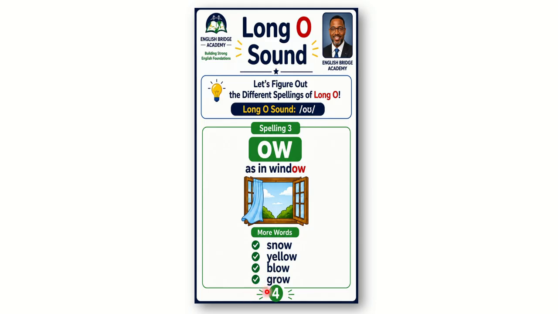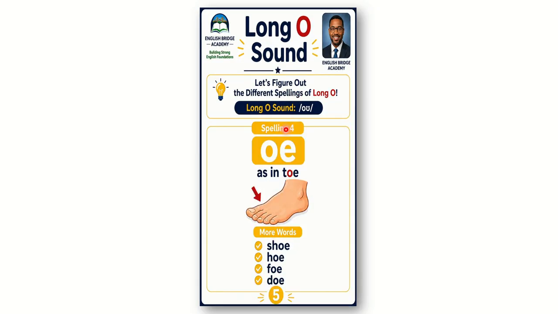There is another pattern we have to cover here. As you can see, there is an O and E together. So the long O can be written as O and E, as in toe.